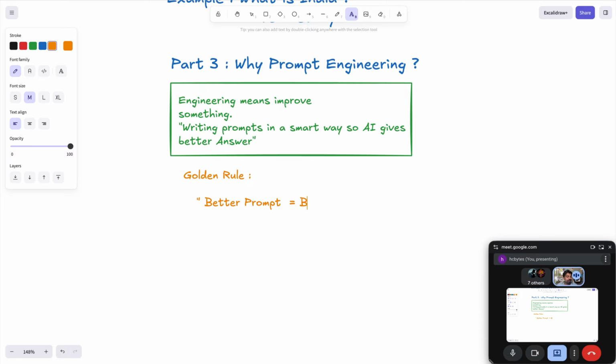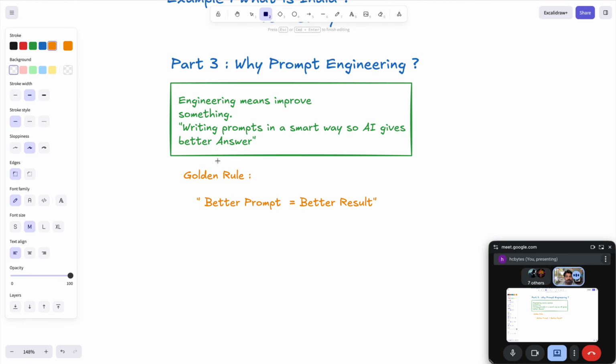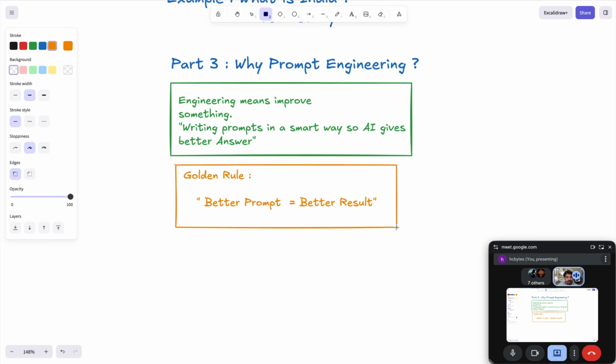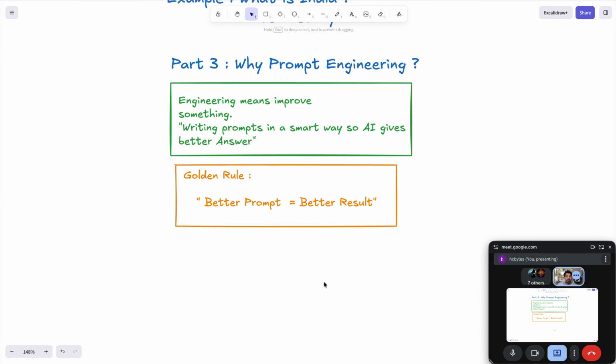A better prompt equals a better result. Correct or not? This is a very important thing, you just need to focus. That means if we write a very good prompt, we get a better result.